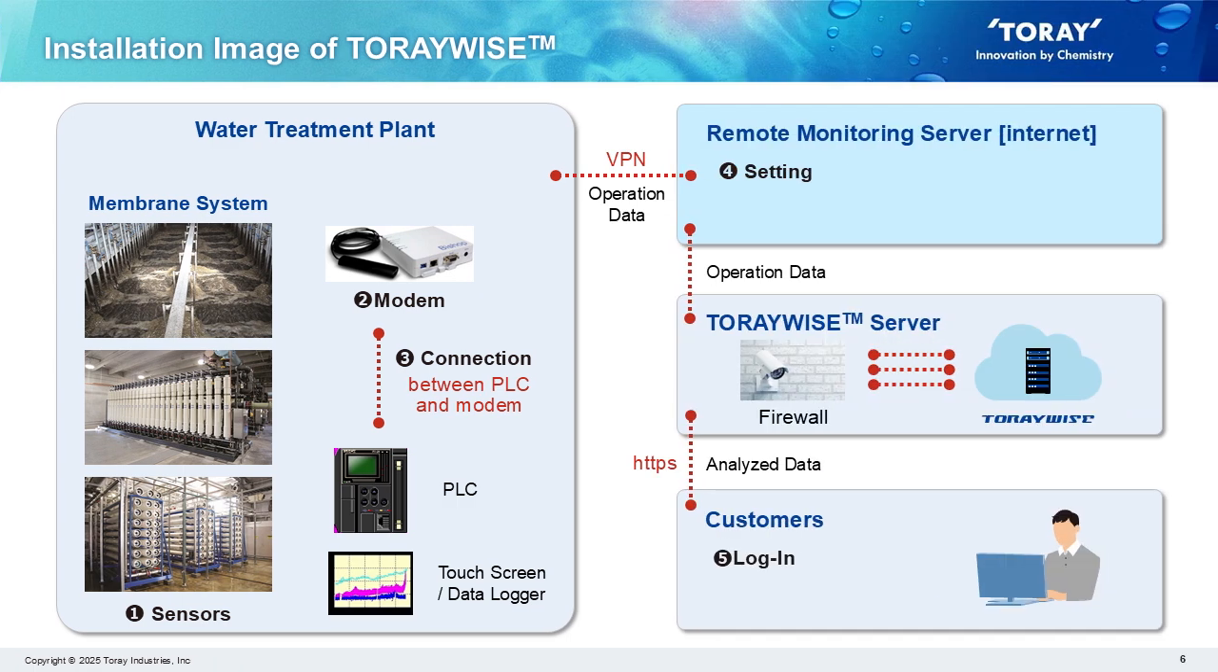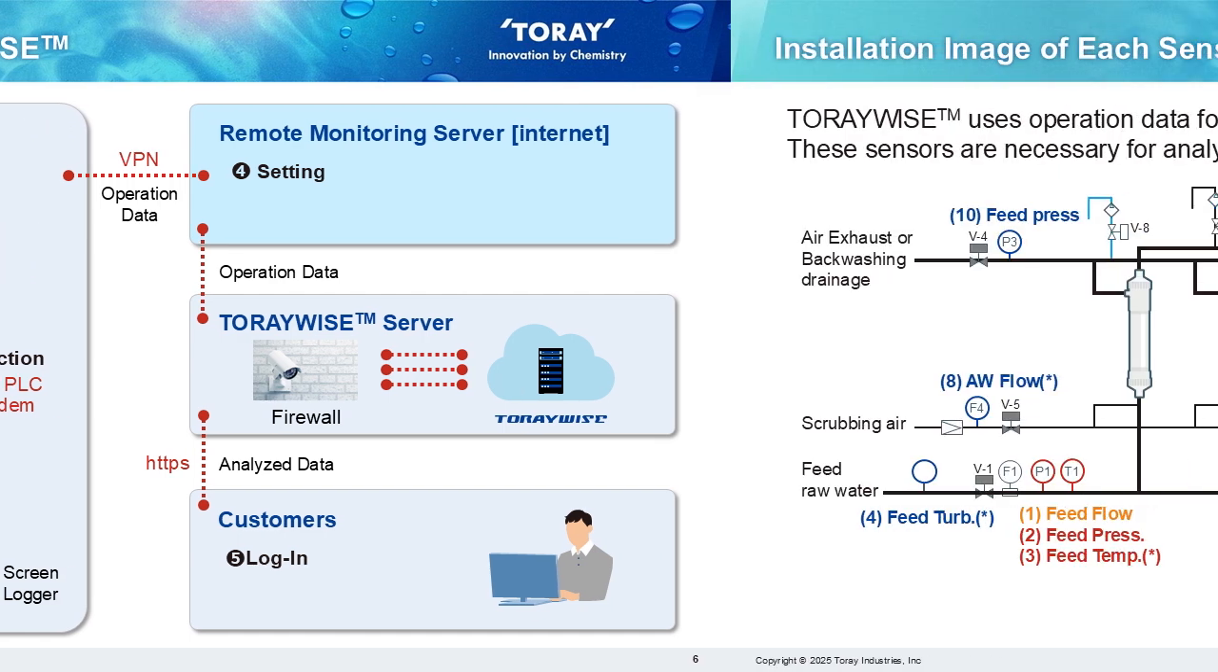This slide shows the installation image for TORAYWISE. There are 5 steps to introduce TORAYWISE: sensors, modem, connection between PLC and modem, setting remote monitoring server, and logging in. If the water treatment plant already has a remote monitoring system, it is easy to introduce TORAYWISE.